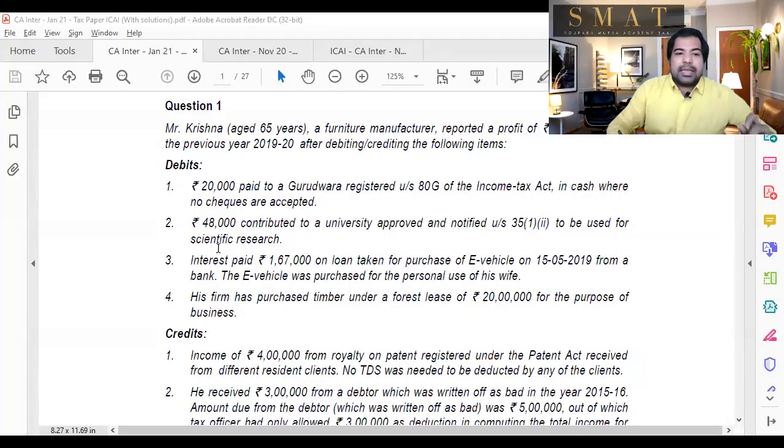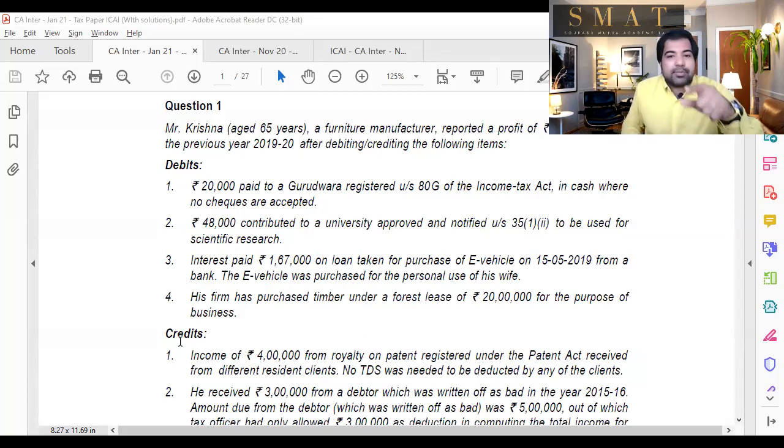Perfect. Guys, this is a question from the Jan 2020 exam, this year's Jan exam. If you look at the 4th point here, this is a normal PGBP question. They said his firm has purchased timber under a forest lease. Guys, when you purchase timber, of course, it's a business expenditure for you. He's into manufacturing of furniture, as you can see on the first line. So he's manufacturing furniture, and for furniture you need wood. So you're basically buying timber.